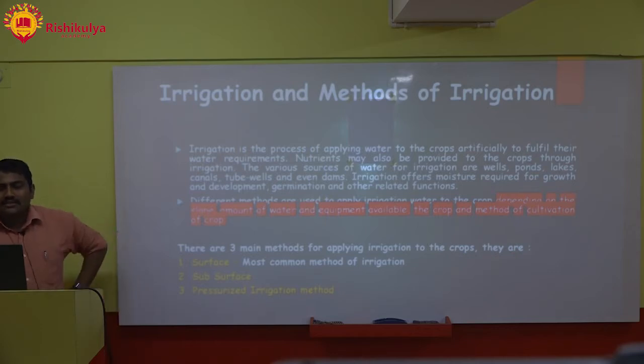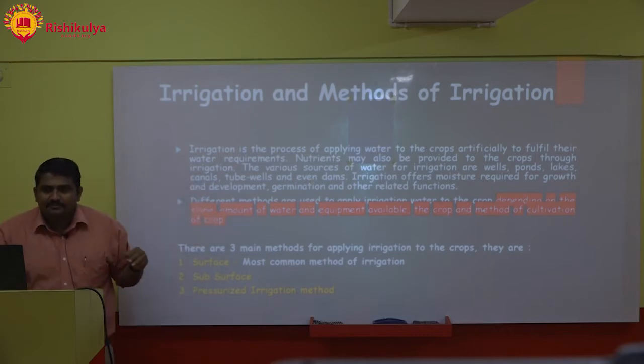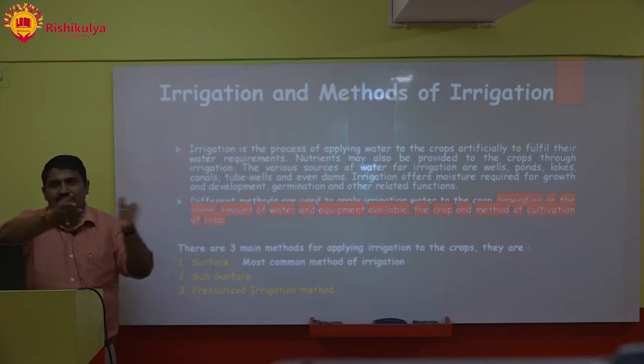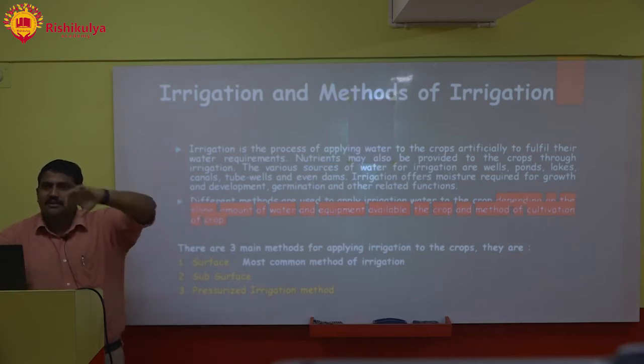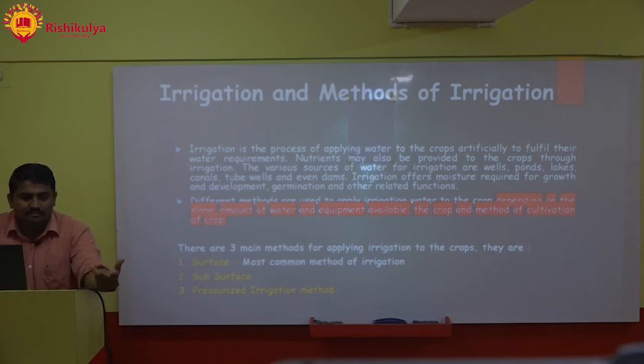Okay, the various sources of water for irrigation are well, pond, lake, canal, tube well, and even dams. But dams will be linked to canals, because long canals are raised from dams, which will provide water to distant areas. So can you tell me about some famous irrigation canals of India?